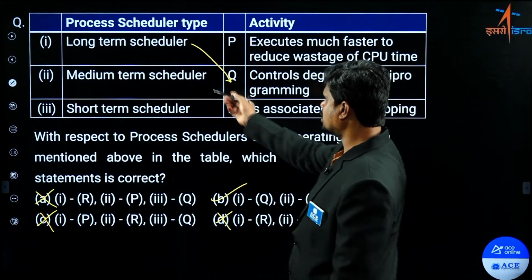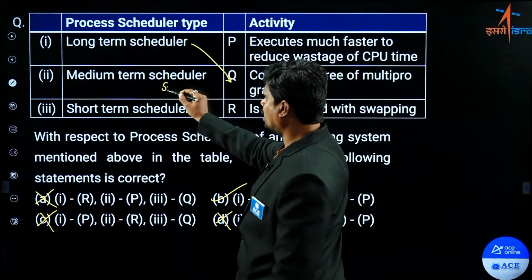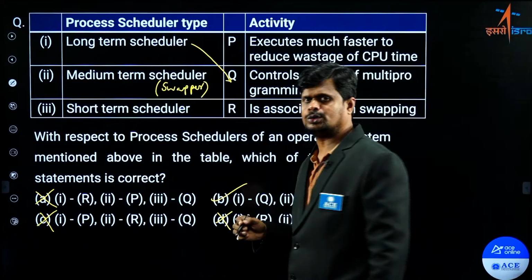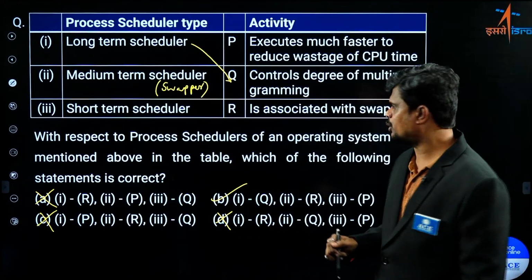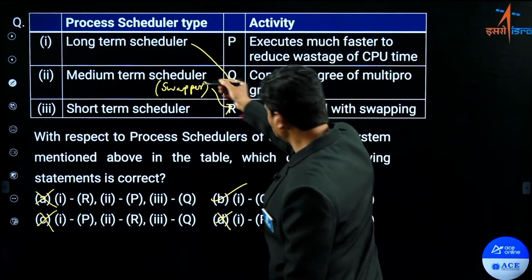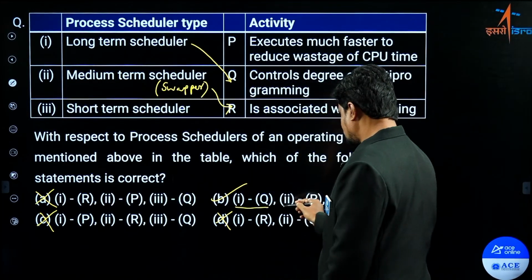Then the medium term scheduler. You know that the medium term scheduler is also called the swapper, right? It is responsible for both swap in and swap out operations. So it is associated with swapping. So 2R, yes, 1Q, 2R.